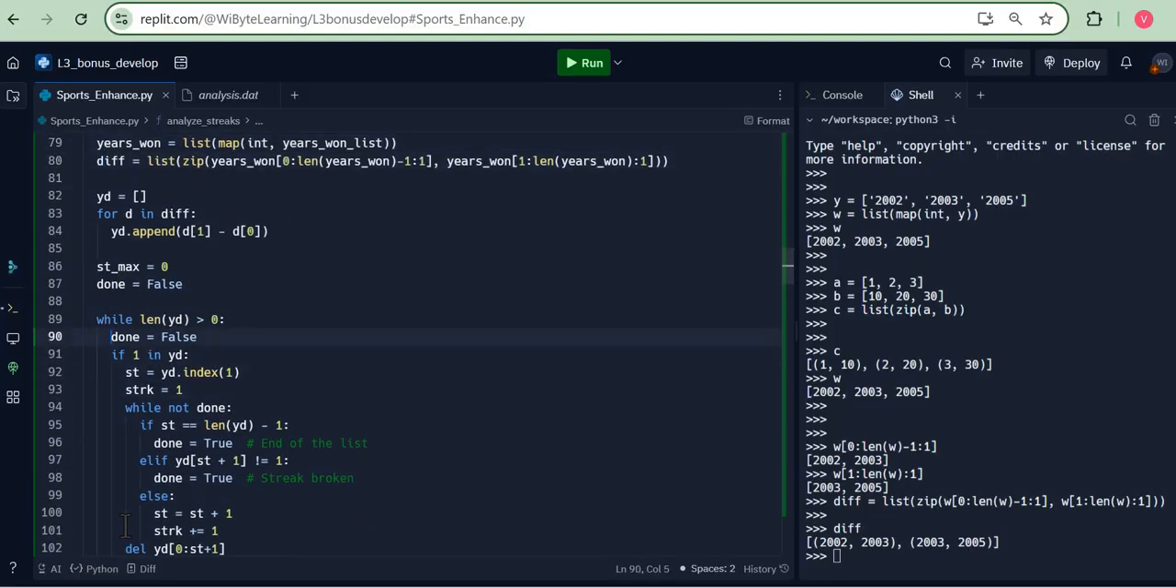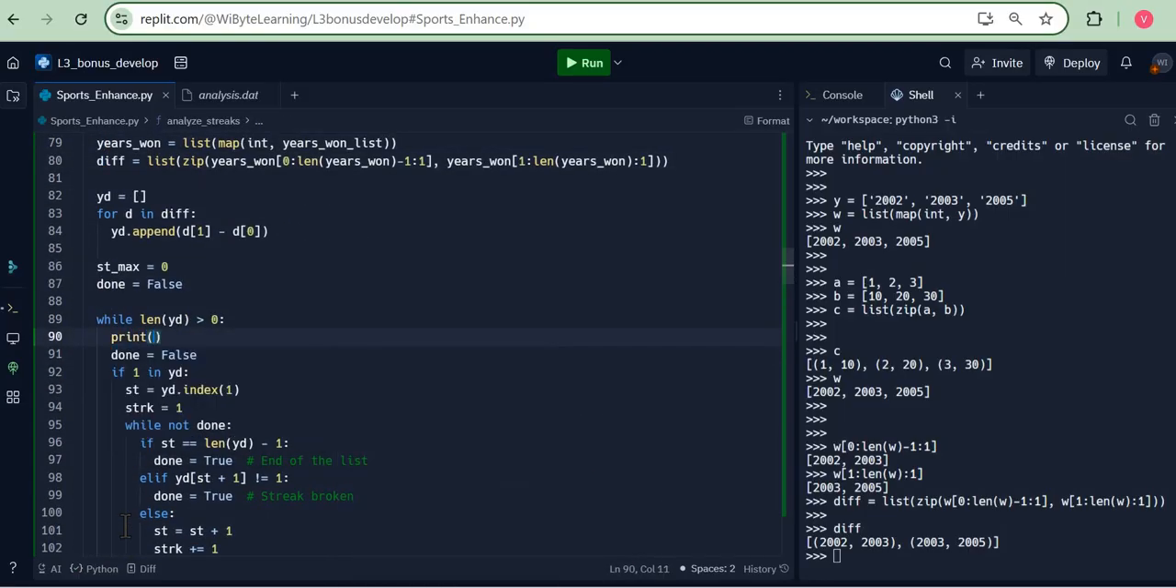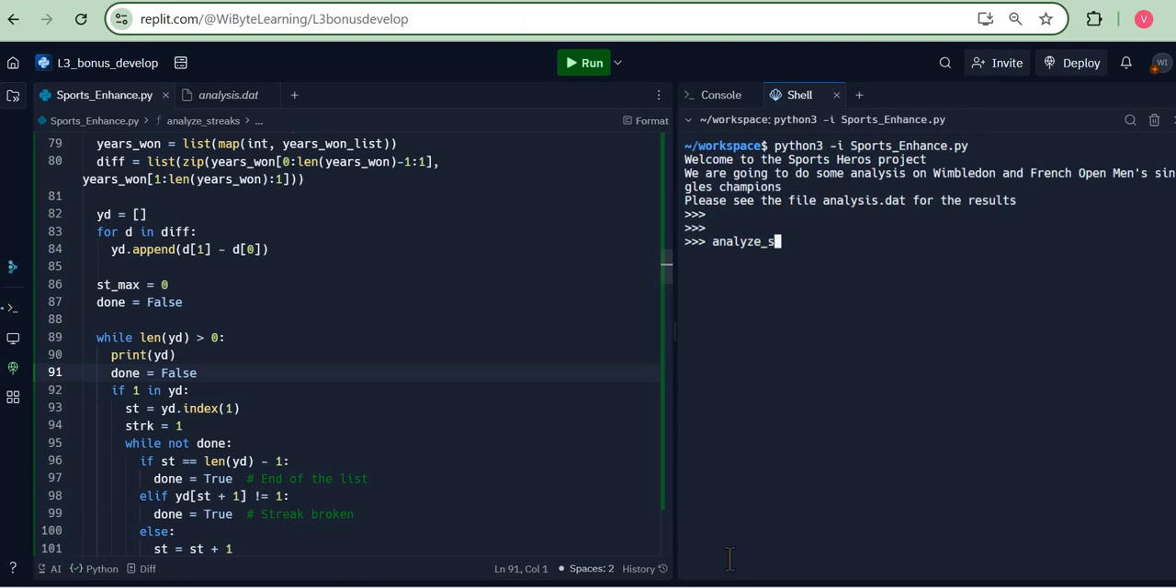And just for the sake of understanding, I'm going to put a print yd over here so that we can see how this list is evolving. Now, let's say I analyze the streaks for the exact list that I was looking at. Say 2003, 2004, and say 2007 and 2009.